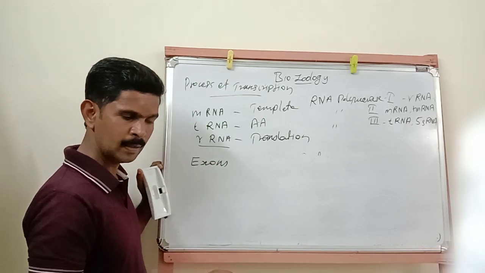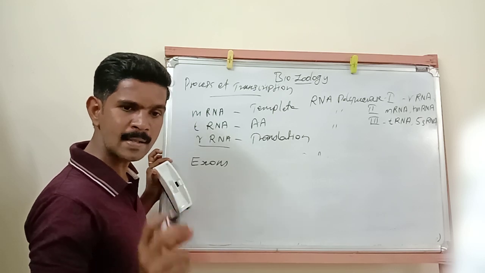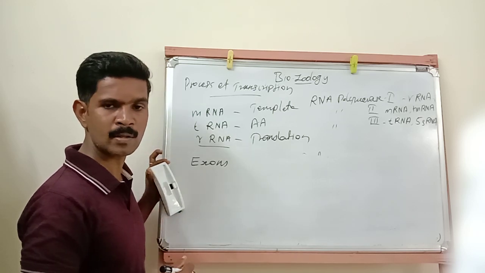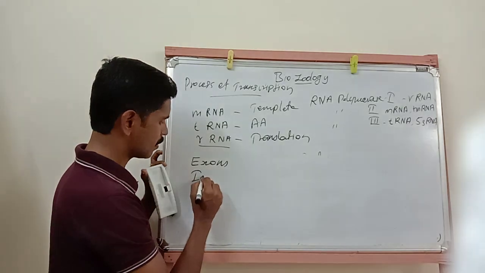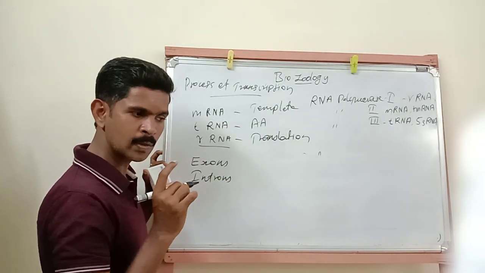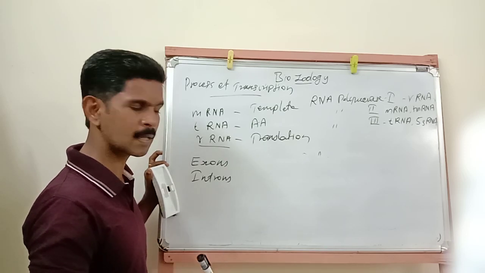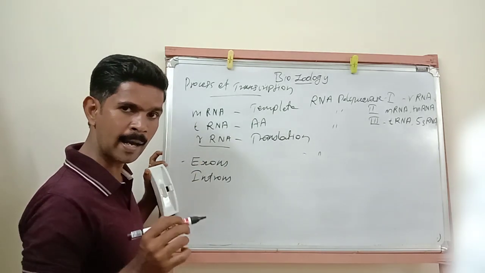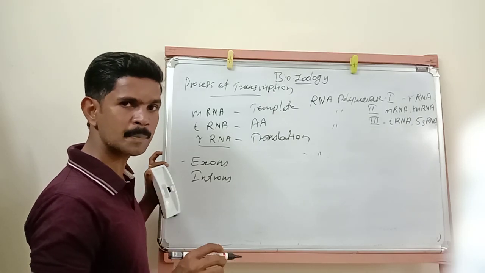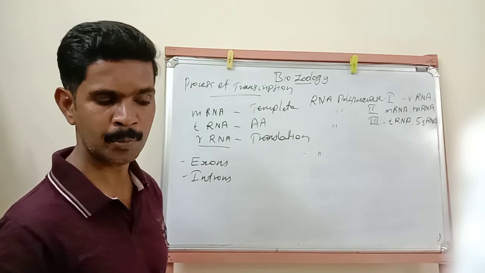Then in the same monocistronic structural gene, some non-coding sequences are also there, and they are called introns. Listen very carefully. The interrupted sequence present in a monocistronic structural gene is called exon, and the non-coding sequence present in it is called intron. Hope you understand this point.